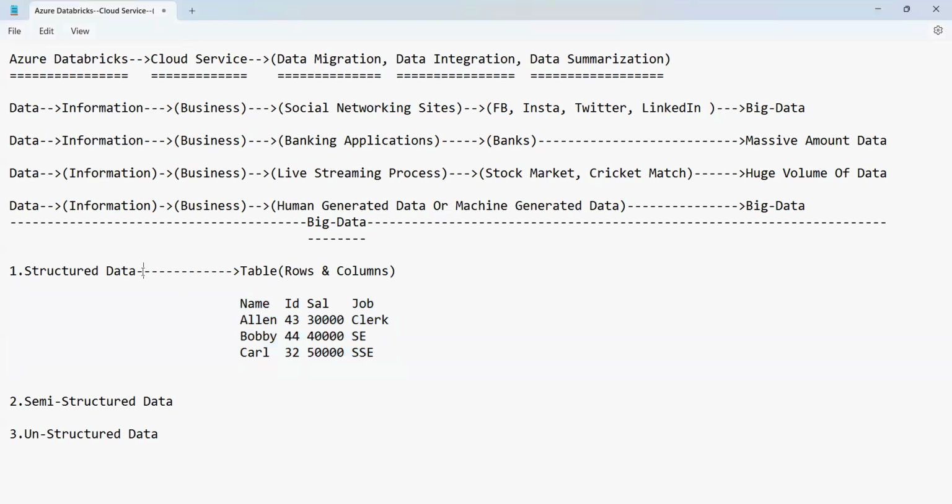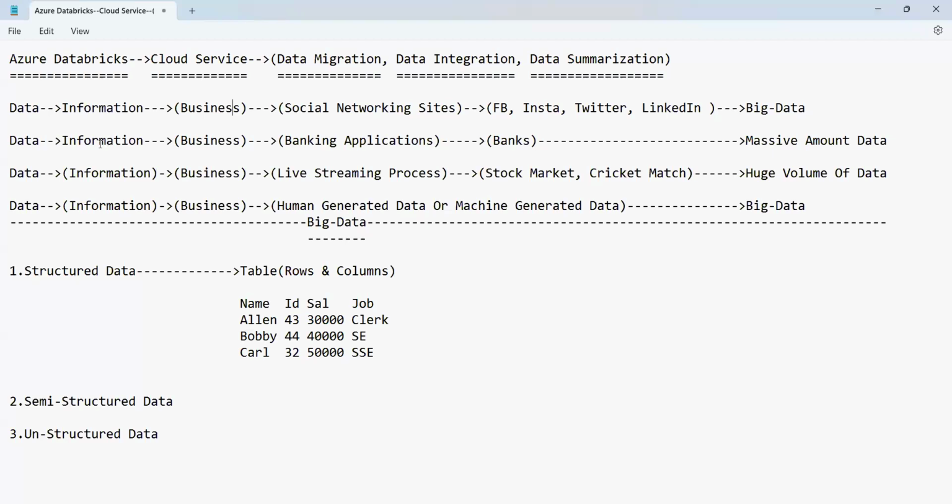So guys, how many types of data can we have? When we talk about the whole process of data engineering, or Databricks, it starts from the data, the collection of data. So where do we get the data? From the business. What types of business can we have? We can have social networking sites, which generate a massive amount of data. That is called big data.